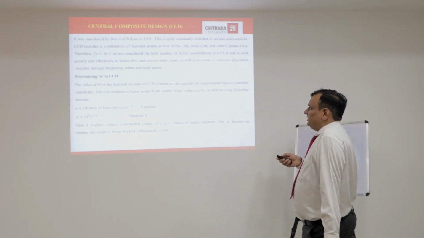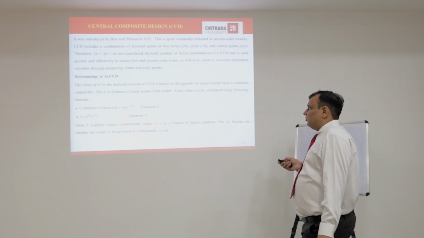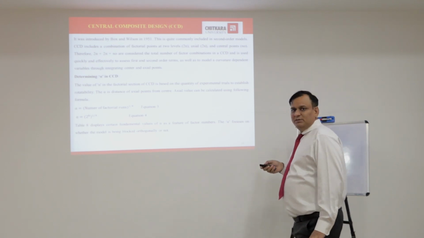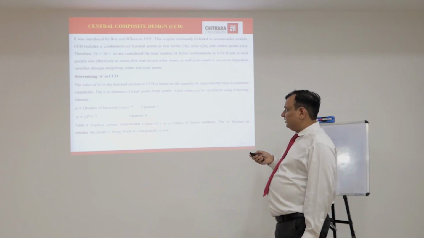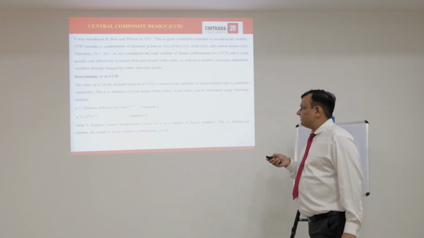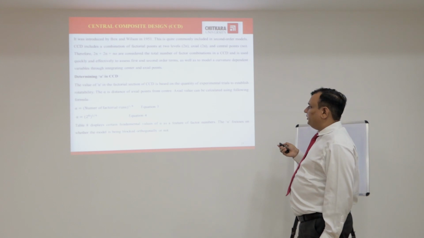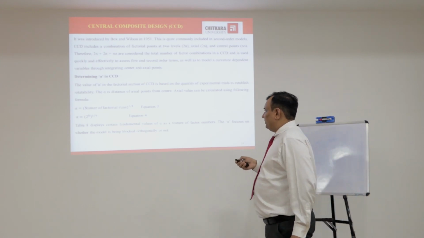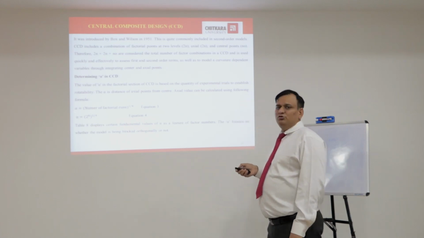Determination of alpha in CCD: the value of alpha in the factorial section of CCD is based on the quantity of experimental trials to establish rotatability. The alpha is the distance of axial points from the center. Axial values can be calculated using the following formula. This is the formula from which we can calculate the axial value and the values of alpha.